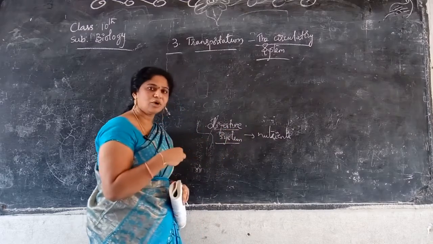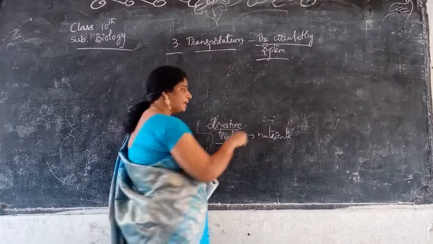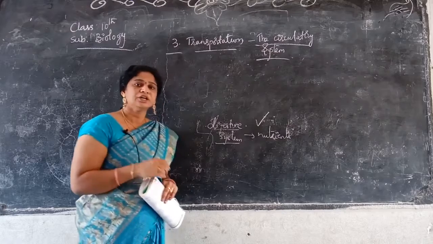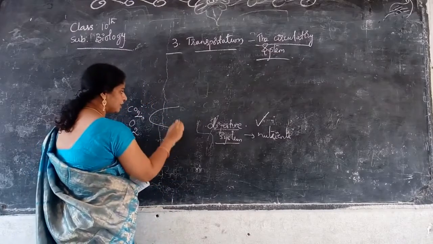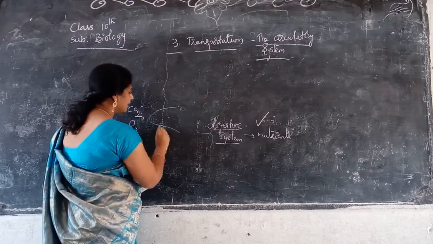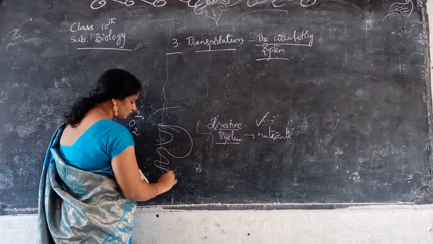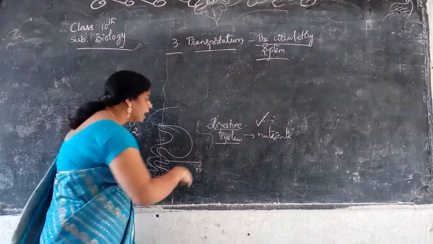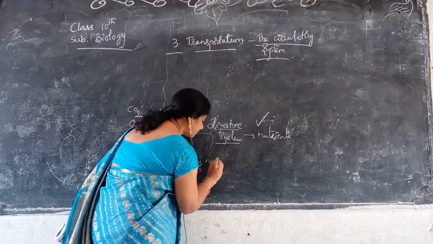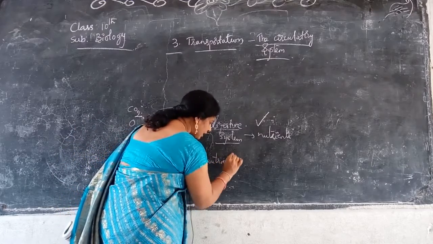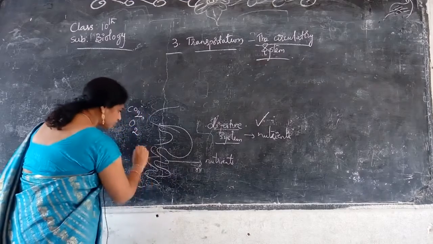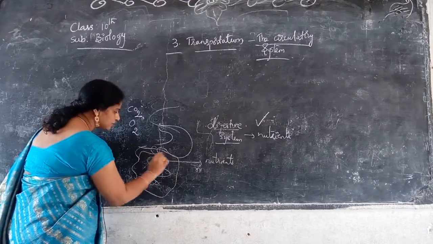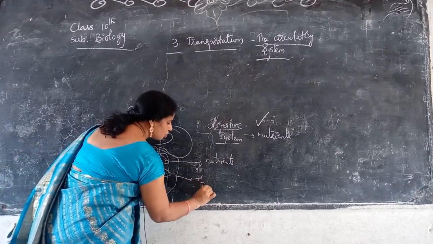Nutrients move into the stomach, later into the intestines. The small intestine absorbs nutrients, and the large intestine absorbs H2O.